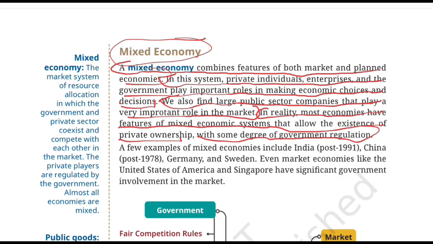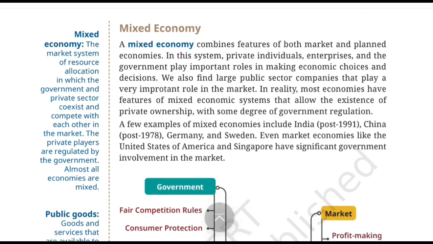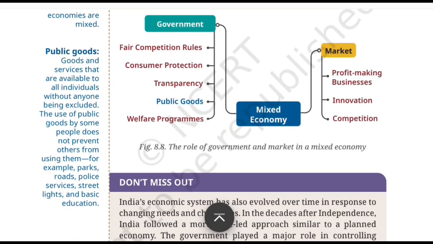A country may have private business, private ownership, as well as market, along with which they might also have government regulation and public sector organization. So we should not imagine every economy as fitting into a completely pure category. Okay, so let's understand figure 8.8 here, which has been given in the textbook for all of us. So let's decode this figure.